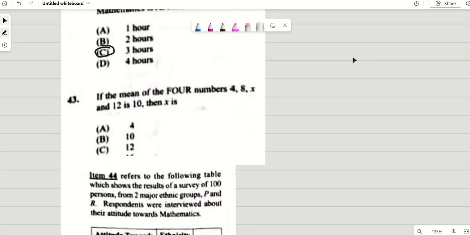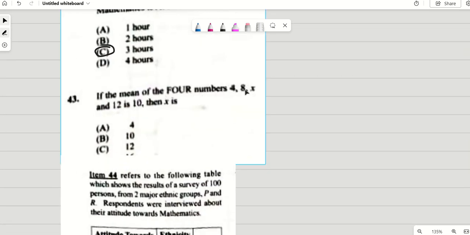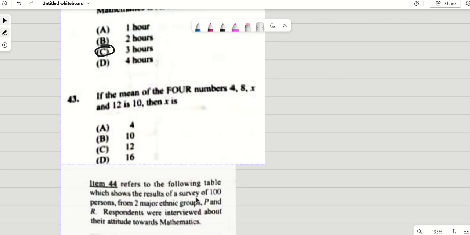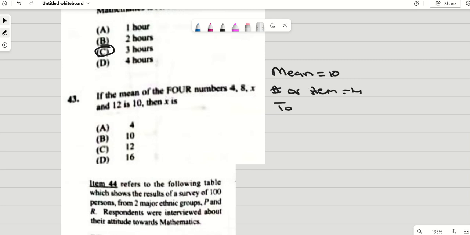Let's look at number 43. If the mean of 4 scores 4, 8, x, and 12 is 10, then x is, what is x? They're trying to tell you that your mean is equal to 10. Your number of scores is 4. So therefore my total would be 10 multiplied by 4, which is 40. So 4 plus 8 plus x plus 12 is supposed to give you the total of 40.